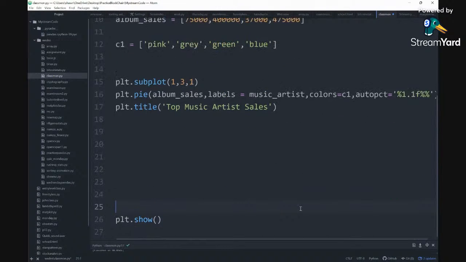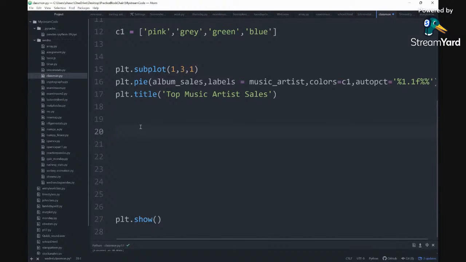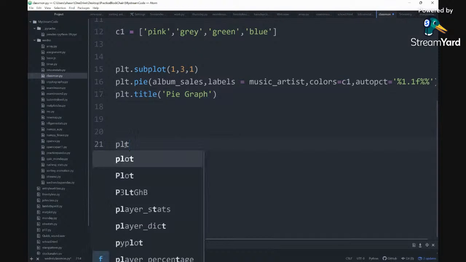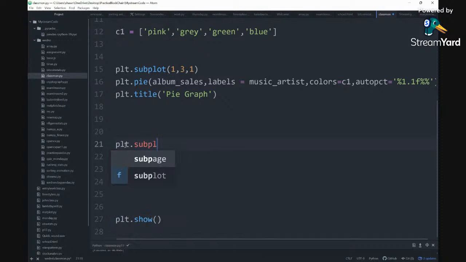The first graph is going to be a pie graph. We can just name this pie graph. Next we can do plt.subplot again. How would you determine the second one? The second one will be one row, three columns long, and the second graph will be in position 2. And right here, we'll make this a bar graph.